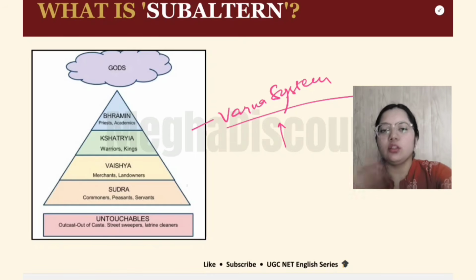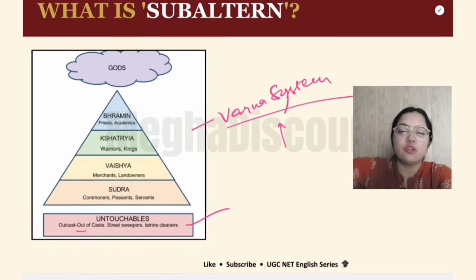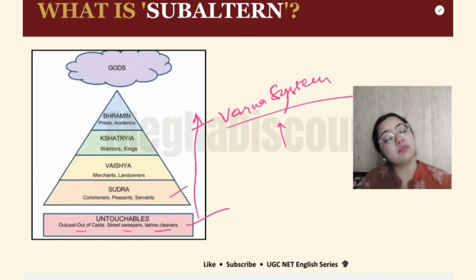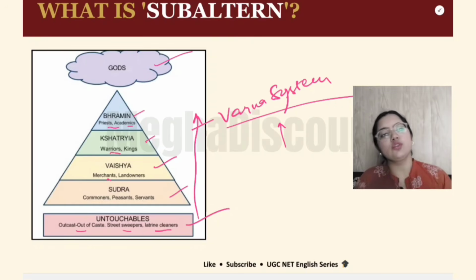So basically, at the lower end we have untouchables, the outcasts, the people who have been cast out from the society: street sweepers, latrine cleaners. Then we have the Shudras, the common people, the peasant farmers, servants. We have the Vaishyas, merchants, landowners. Then we have Kshatriya, warriors, knights. And then we have Brahmans, who are the priests and academics. And on the top, we have the gods. So this is how this system works.